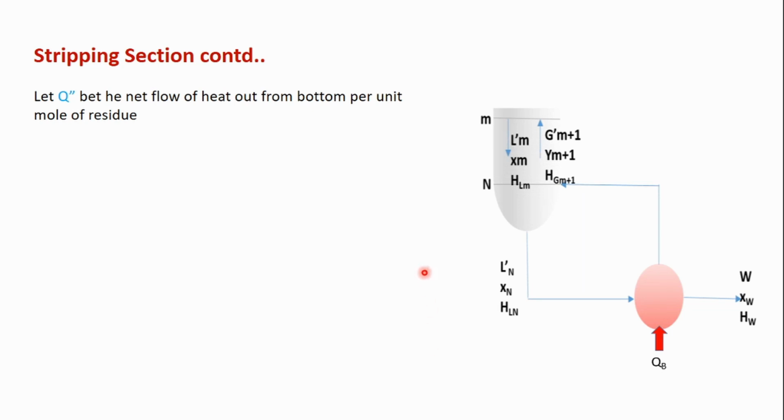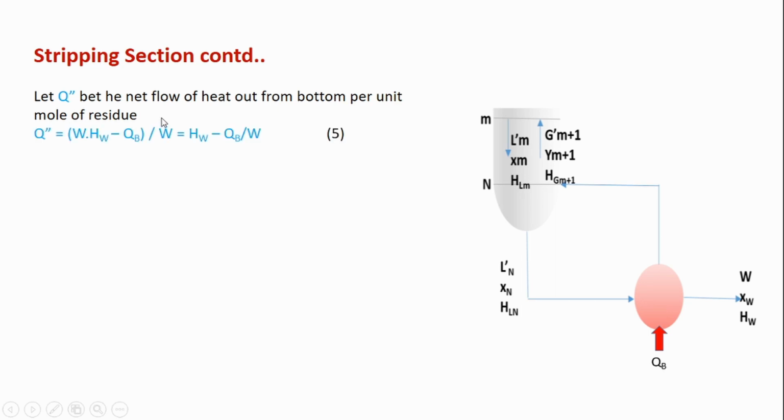Similar to the Q dash term in the enriching section, we are going to define another term called Q double dash. Let Q double dash be the net flow of heat out from the bottom per unit mole of residue.